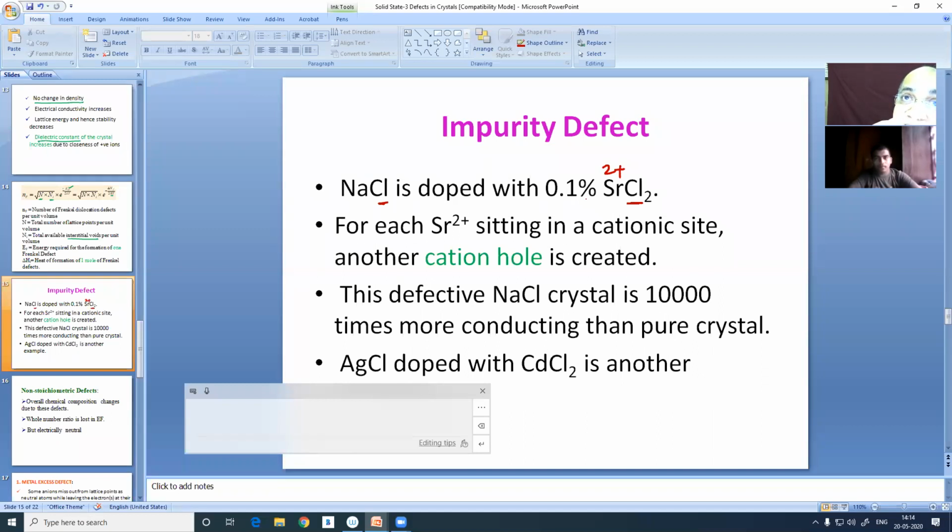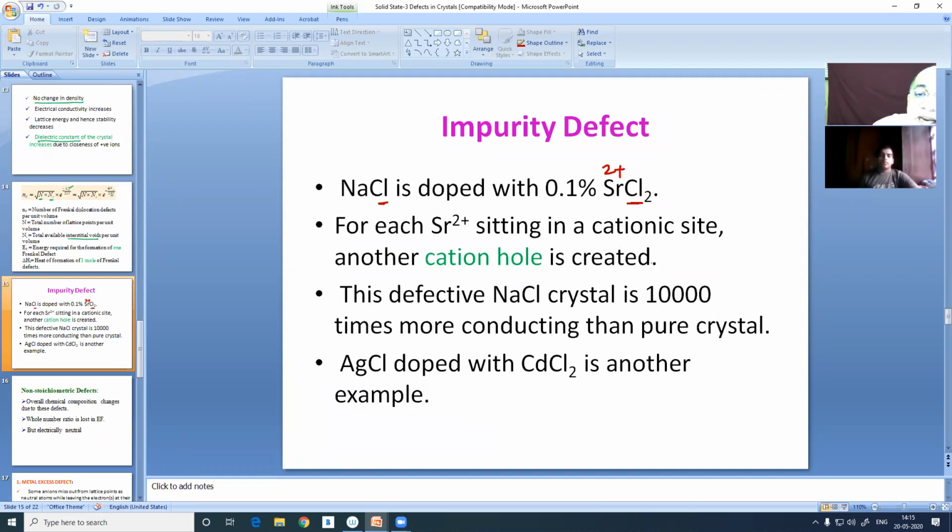The loss of one sodium ion, replaced by a dipositive strontium ion, will make the crystal electrically non-neutral. So to make it electrically neutral, one ion has to miss out. When this doping happens, some strontium ions occupy the lattice points of sodium ions. Sodium ions go, and for each strontium ion sitting in the cationic site, another hole is created.